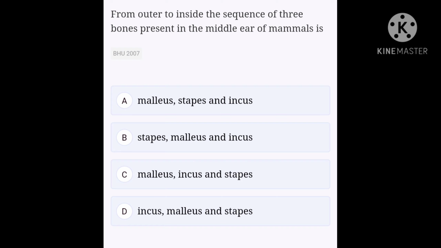The middle ear cavity in mammals characteristically contains a chain of three little bones or ear ossicles extended between the tympanic membrane and the fenestra ovalis. These are called from outside as the malleus, hammer-shaped, incus, anvil, and stapes, stirrup, so named because of their characteristic shapes. Therefore, option C is the right answer for this question. Okay, let's see our next question.